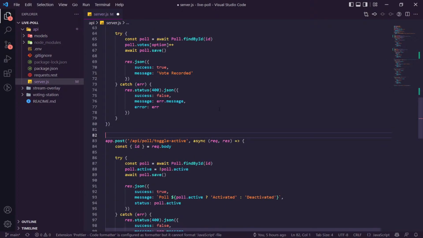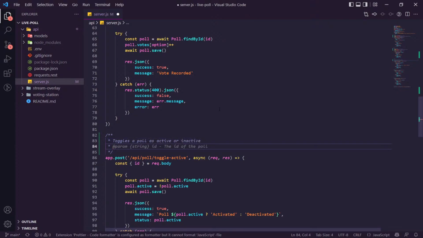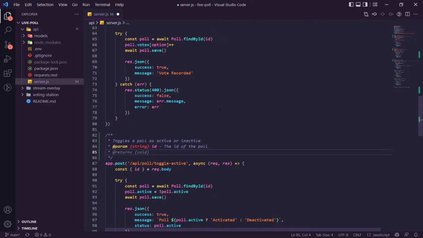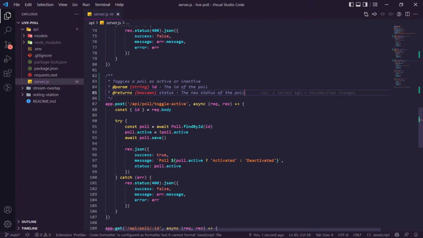Let's go down here. So this toggles a poll as active or inactive. Param ID, the ID of the poll, returns void. It actually returns the status. So I'm going to put in here a boolean status, for the new status of the poll. That's it. That's what we want.